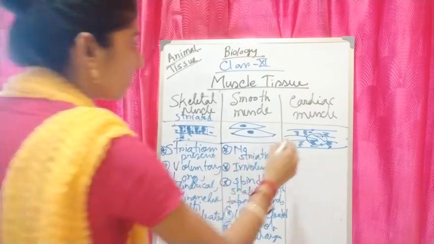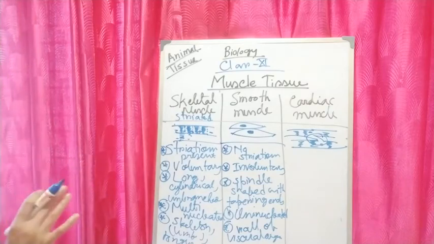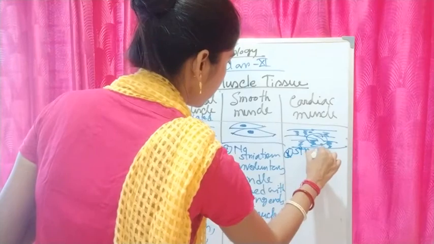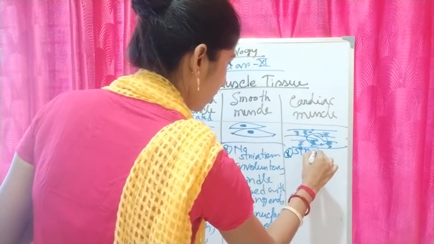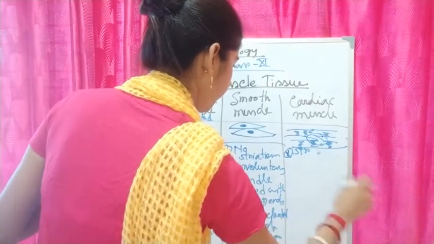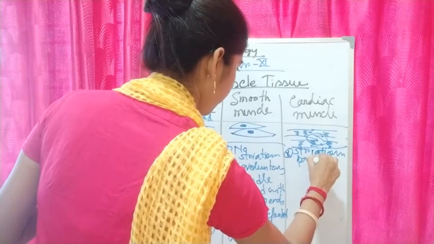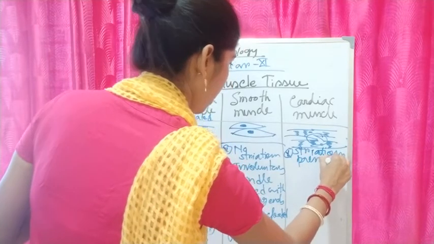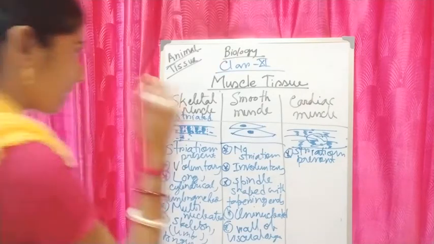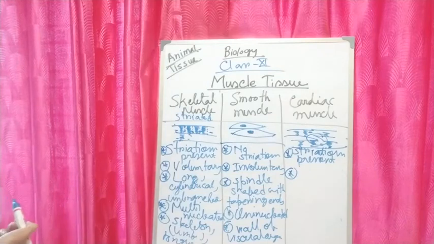And you can see the striations are present. So the first point is that striations are present. Next, can they be controlled by our will or not?